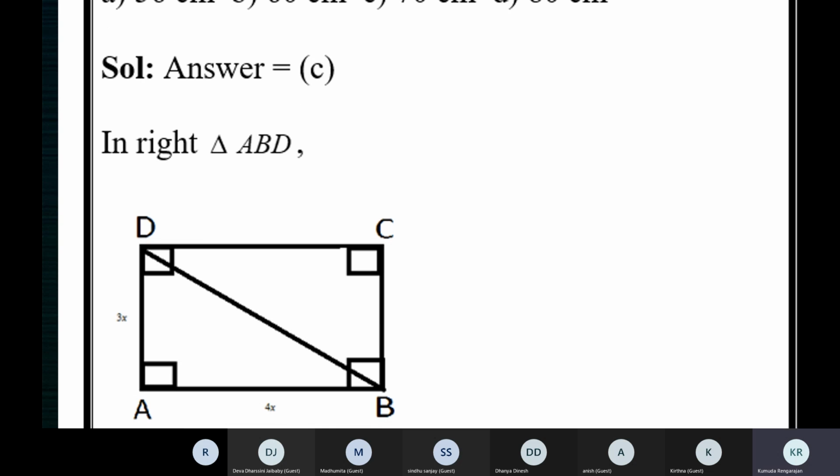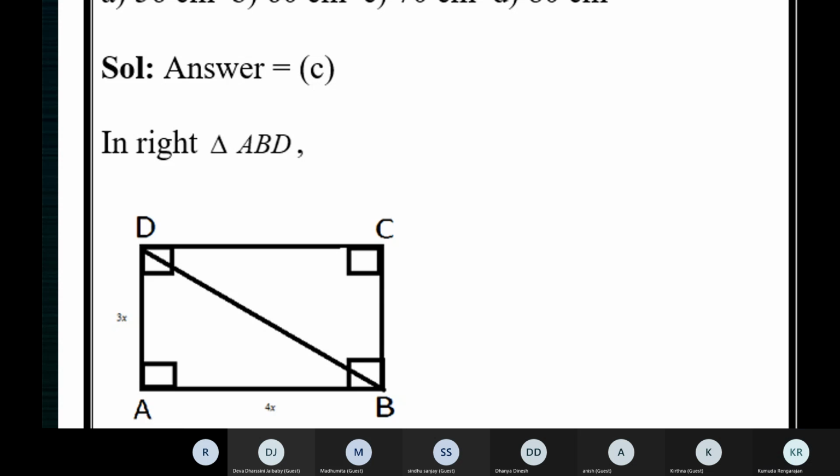Look at the figure here. Is ABCD a rectangle, children? Yes, ma'am. Can you see the length and breadth marked 4x and 3x?